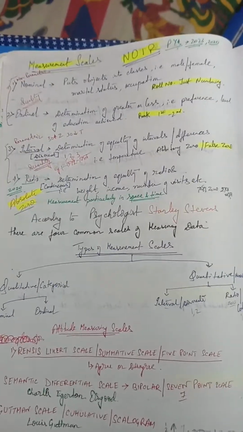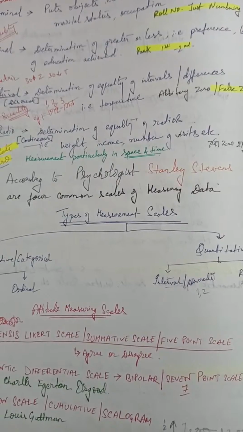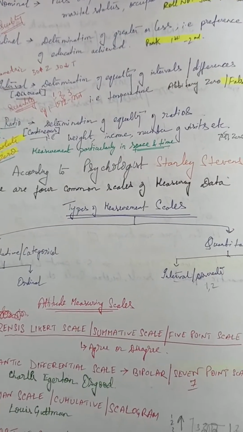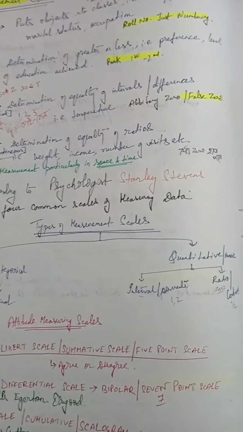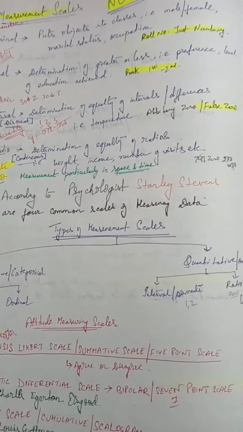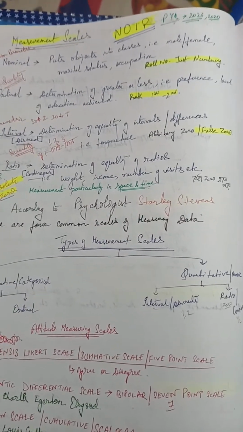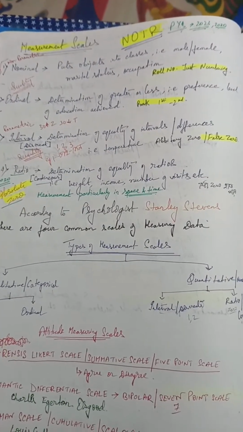Now what is measurement scale and what is NOIR? Measurement scale NOIR can be nominal, ordinal, interval and ratio. Sometimes it is asked what is NOIR, the description of NOIR, the chronology of NOIR. So in this video we will be talking about this particular NOIR topic.